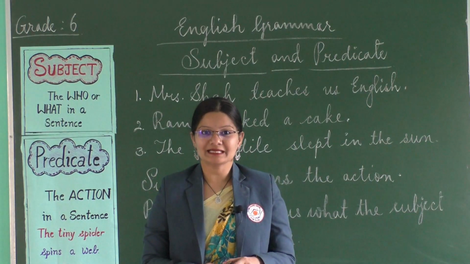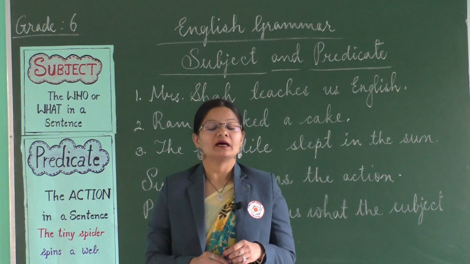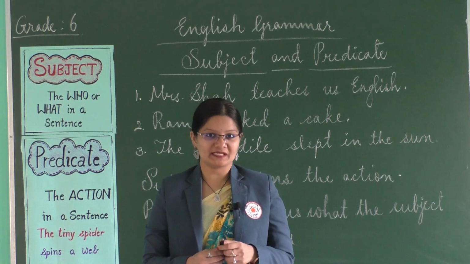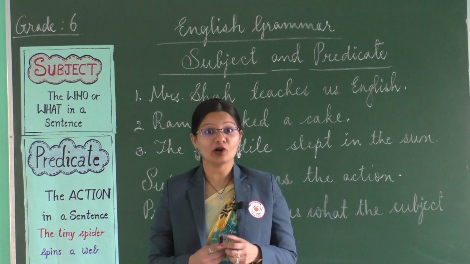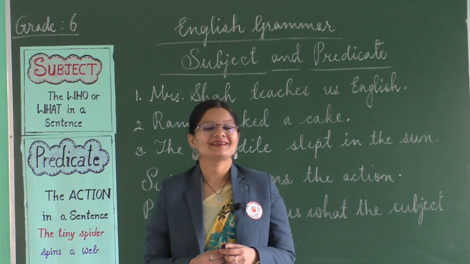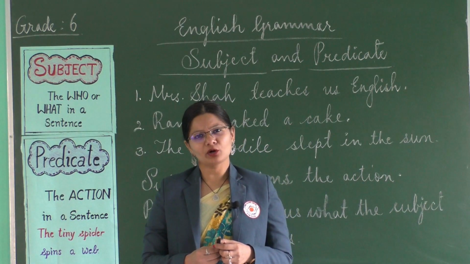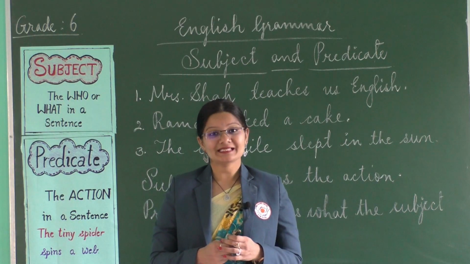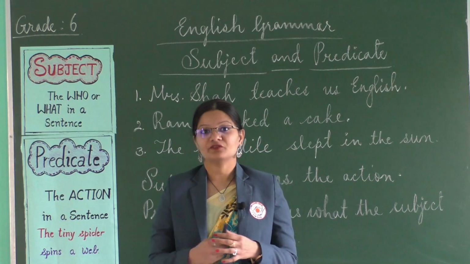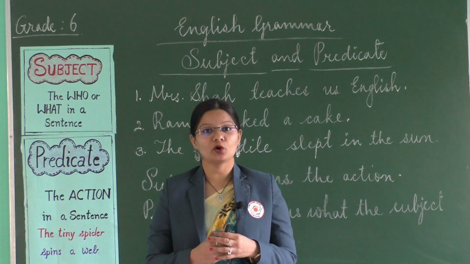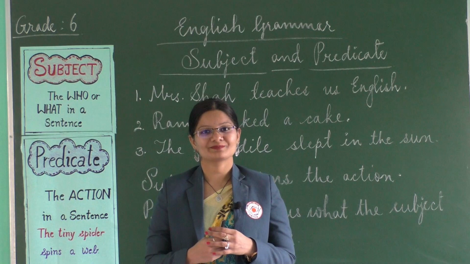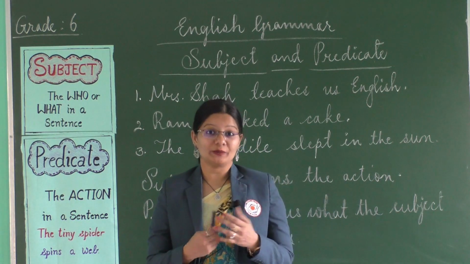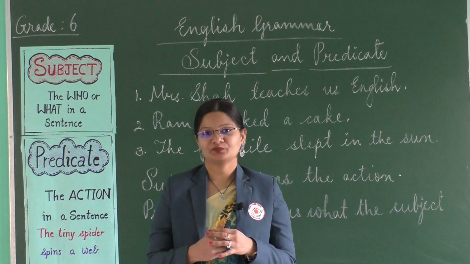Well, in the previous class, you learned about sentences. You learned the different types of sentences. I hope you all remember, right? Yes. So can you recall what a sentence is? Well, it is a group of words which is put together to form a meaningful statement. For example, there could be questions: How are you?